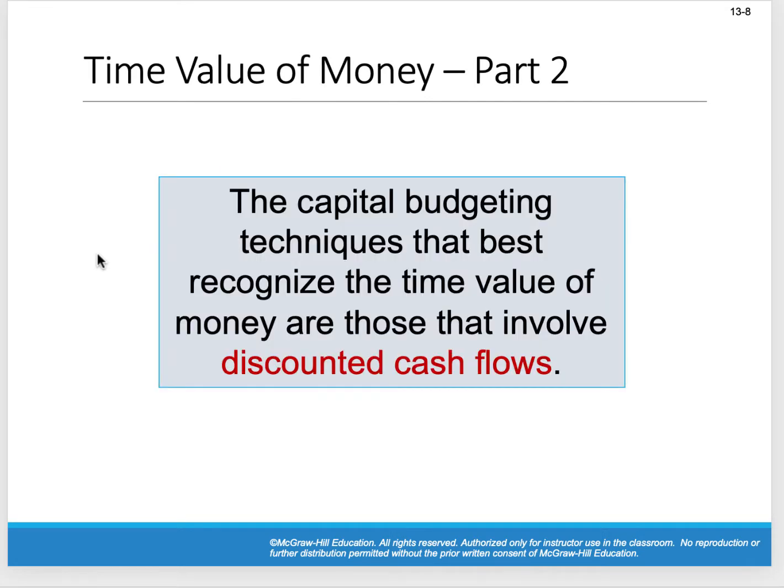Excuse me. So we're going to get into this idea of discounted cash flows. Basically, what that is, it takes into account the interest and the time value of money.